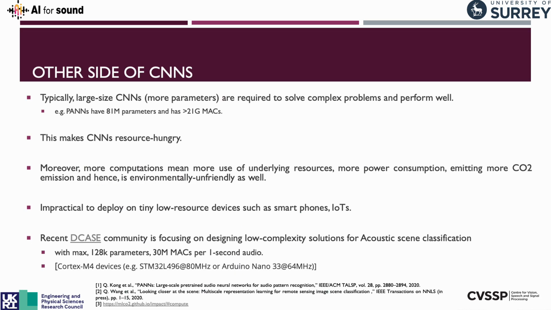Typically they can be quite large, especially production models, like PANNs is a very common one, and it's over 21 gigabytes in size. They're very resource hungry as well, so they require a lot of CO2 emissions. And when you deploy a large CNN, you're not just running it once, you're training a CNN over and over. So it's not just a training time issue, it's also a runtime issue, a production issue.